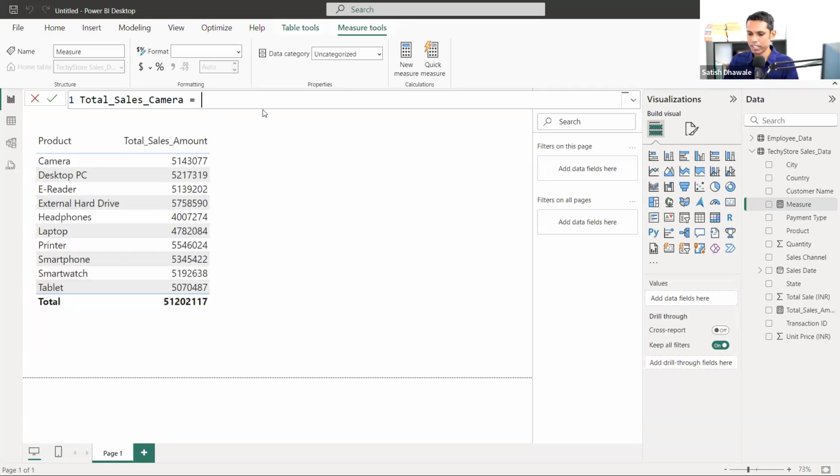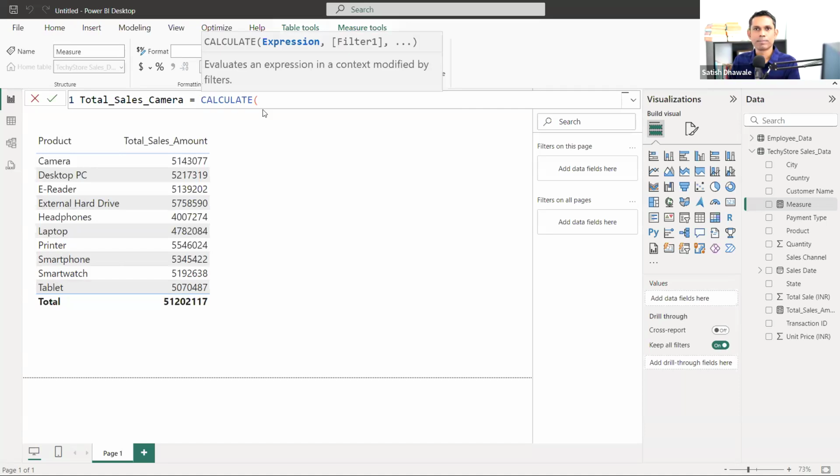So, total sales camera by using the calculate function. When you are putting the CALCULATE DAX, this is a very useful DAX actually. In order to attend interview questions and practicals, this is the most frequently asked practical question in interviews. Sometimes the interviewer will ask you, what does the calculate formula do in Power BI? If you know how to work this, how to get the calculation with the calculate formula, then you can explain it.